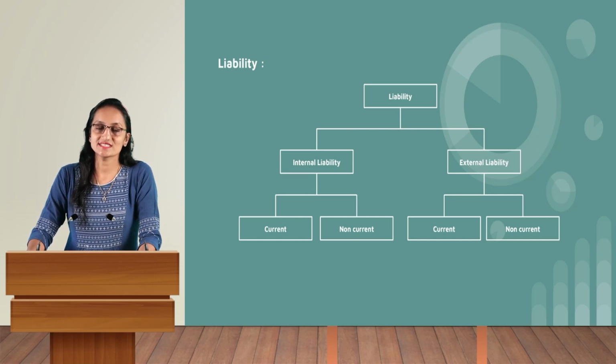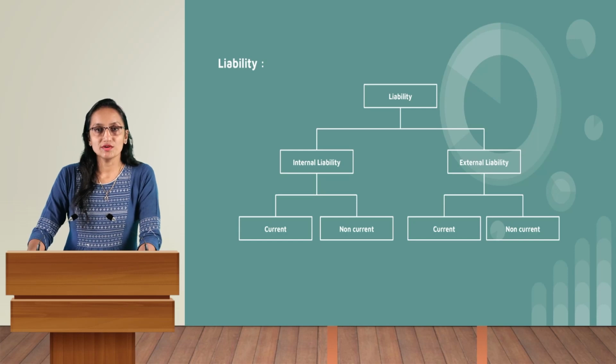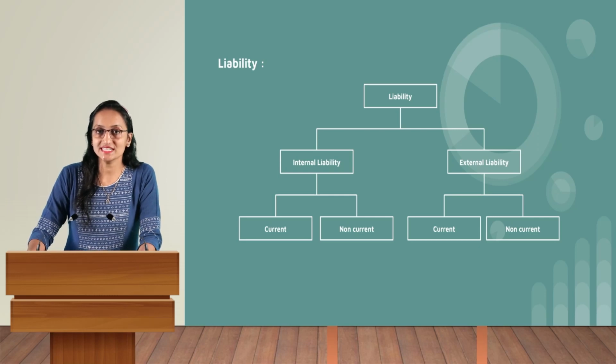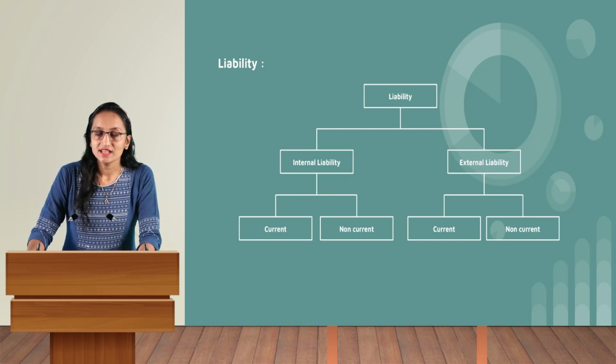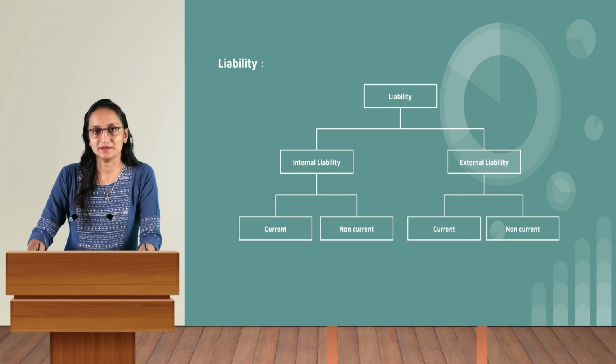They are separate entities, and that's the reason whenever a business owner lends money in the business it is known as internal liability. Now, external liability means whenever the business owner borrows money from a third party, that is from outside people.